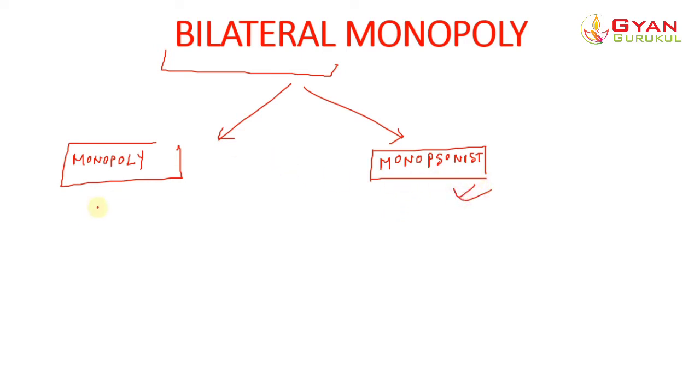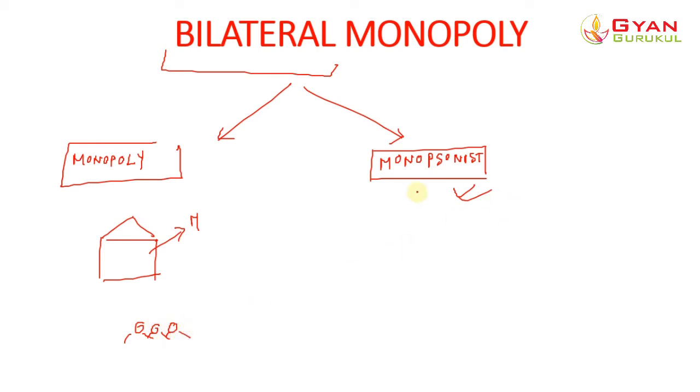See, in monopoly, what happens? There is a single seller. Let's say this is a firm. This is a single seller selling a particular product. So this is the monopoly seller. And there are a large number of buyers in the market.